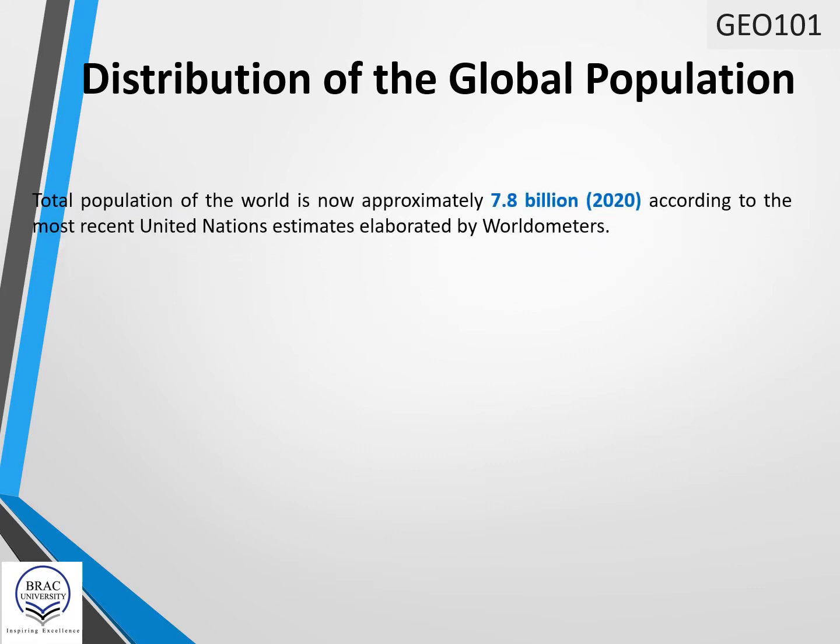The world population is the total number of humans currently living, and the total population of the world is now approximately 7.8 billion, according to the most recent United Nations estimates elaborated by Worldometers. It took over 200,000 years of human history for the world's population to reach 1 billion and only 200 years more to reach 7 billion.